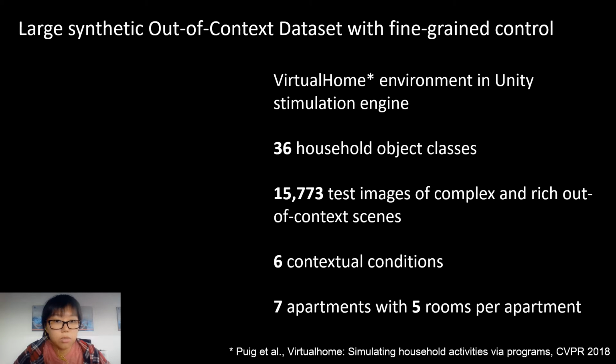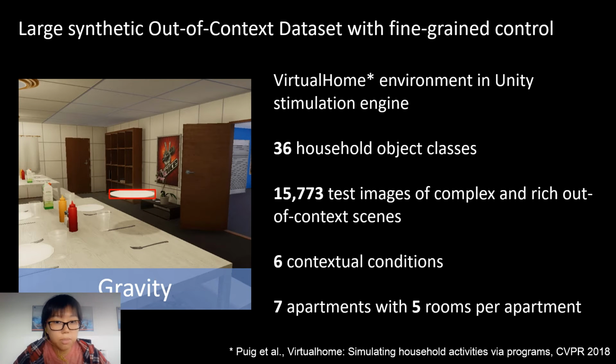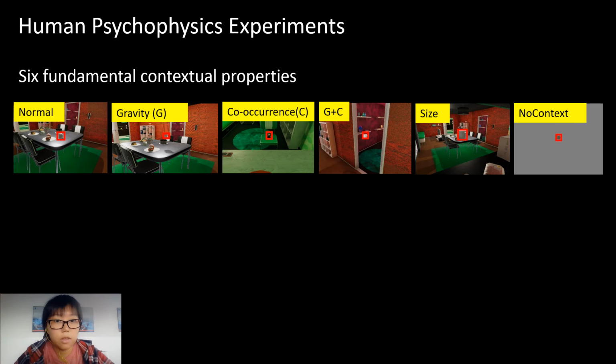The ability to rigorously control every aspect of the environment enables us to systematically violate contextual rules and assess their impact on recognition. The figure on the left shows an example where the gravity rule is violated. The target is a plate, as indicated by the red bounding box. With the Unity 3D simulation engine, we can systematically control its gravity and lift the plate 8 inches above the table. In the experiments, we benchmark object recognition accuracy on humans using Amazon Mechanical Turk.